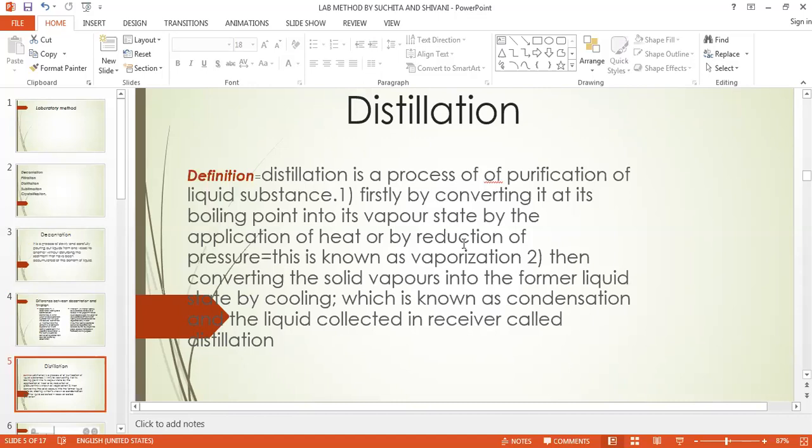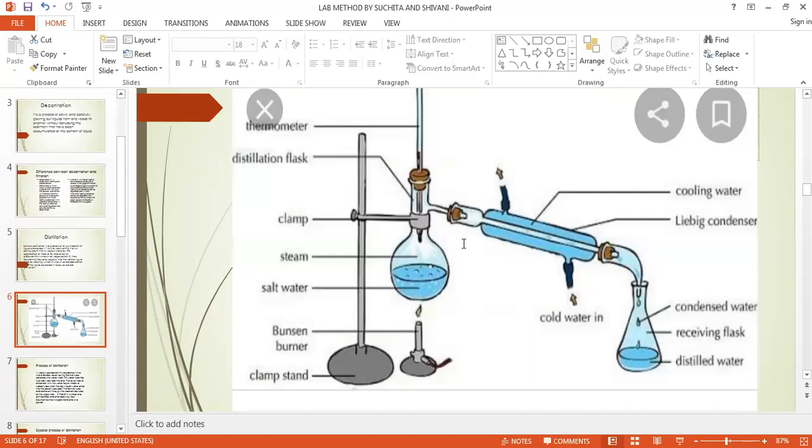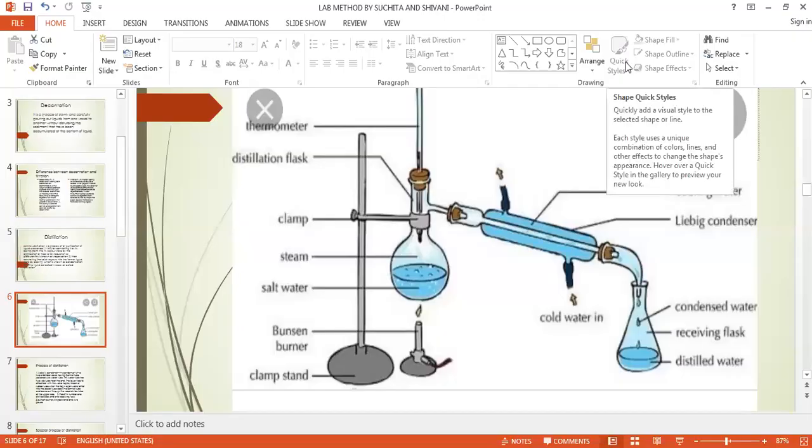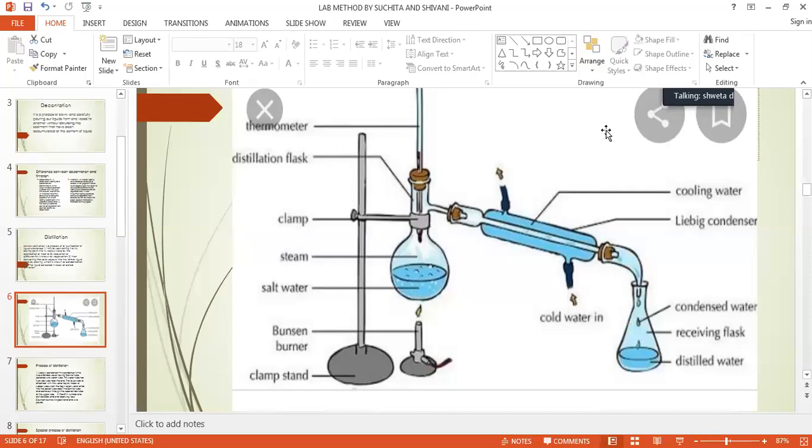For distillation we have to use a special apparatus known as a distillation flask with the condenser. The condenser has two tubes, one for the inlet and one for the outlet, and distilled water is collected in the receiver.